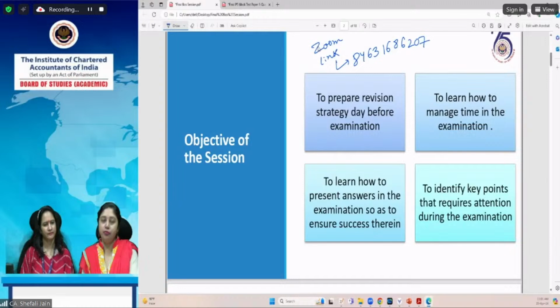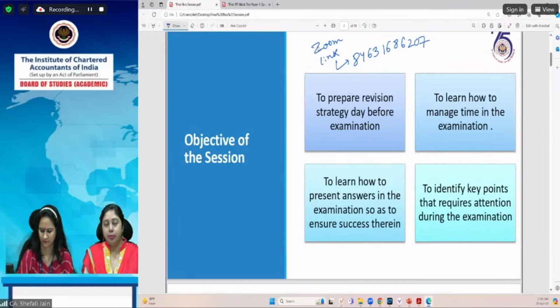In this session, we'll apprise you with the revision strategy before the examination day. You get preparatory leave for each paper, and generally it is a one-day preparatory leave. So how can you revise your entire syllabus during that period, how can you manage time during the examination, and how can you score well by presenting your answers in a proper manner. After that, if time permits, we'll take some key points that require attention during the examination. What are the common errors which students commit, which you can avoid? That also we'll take after that.